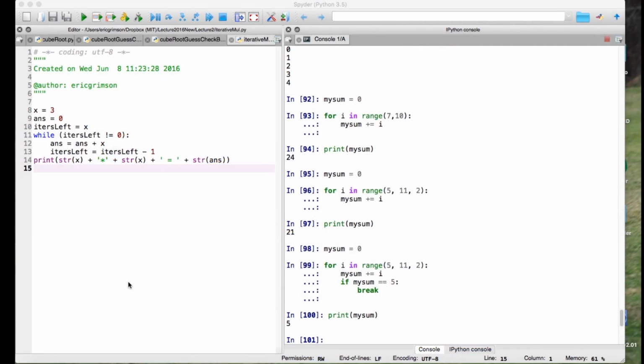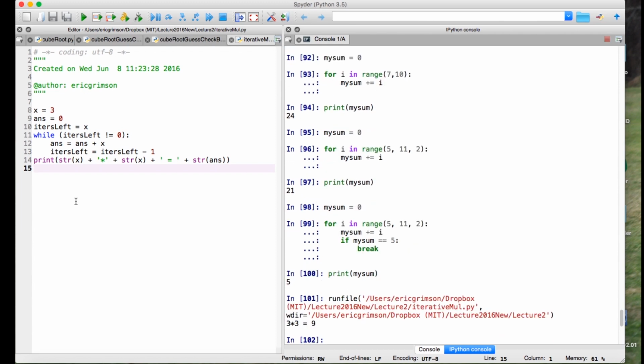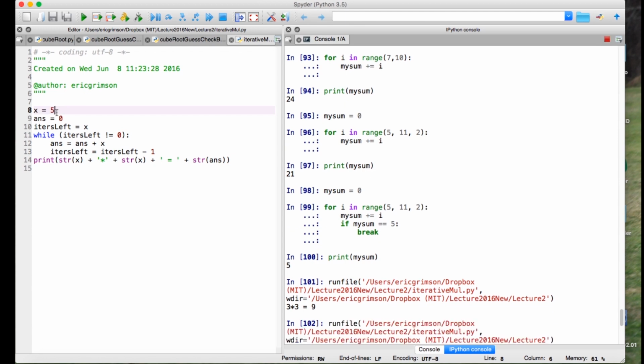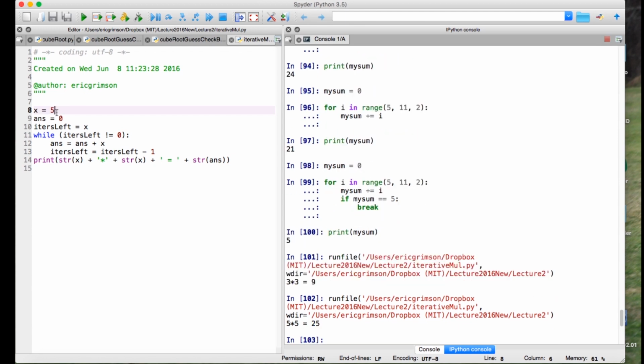So if I look at a version of that over here, now in my IDE, I've got a little file I've written that is going to do that. It's exactly that same code. And I'm going to load it into my environment. And wow, there it is. It printed out, as you can see on my little computer screen, 3 times 3 is 9. It ran through that loop. Just to check it again, let's make something a little bit bigger. I'll change x to 5. Again, I'm going to load it and run it. And it computes the computation as we'd expect and returns 5 times 5 equals 25. Okay, big deal. I can square things.